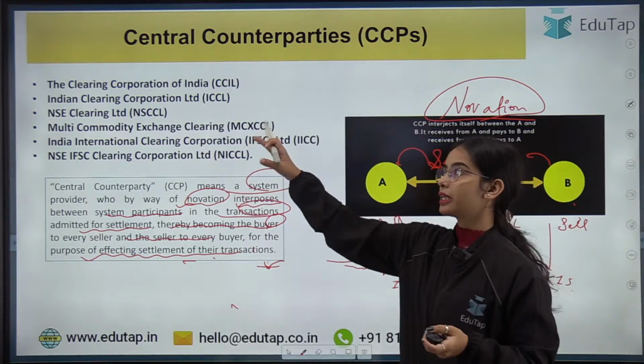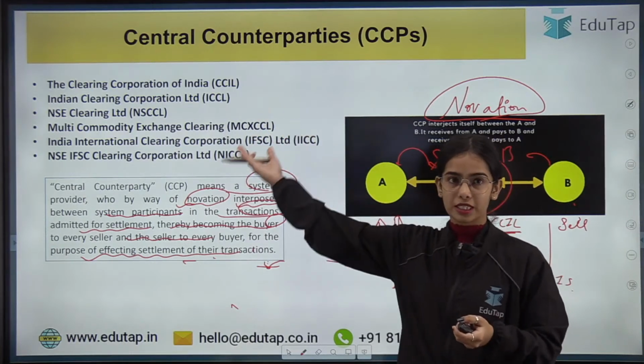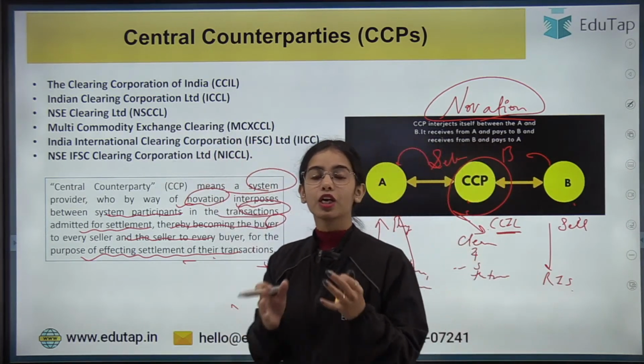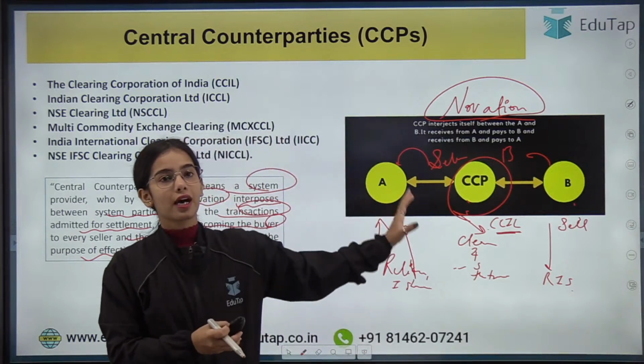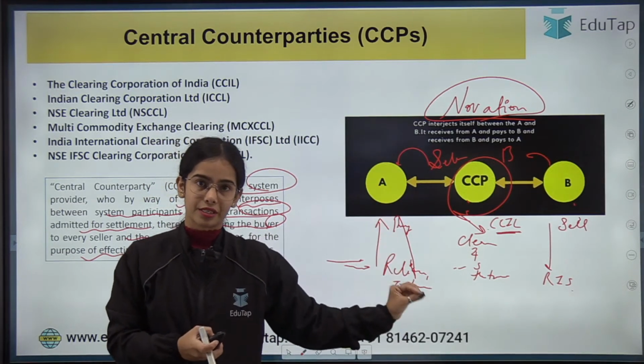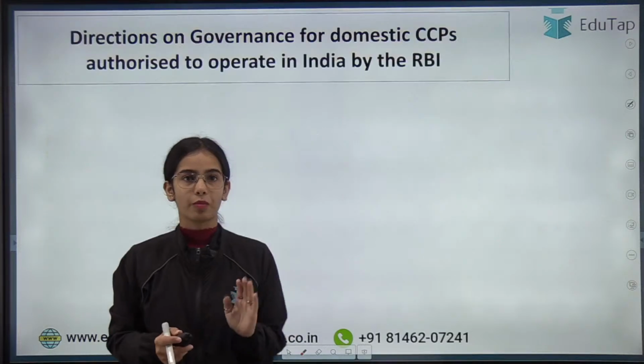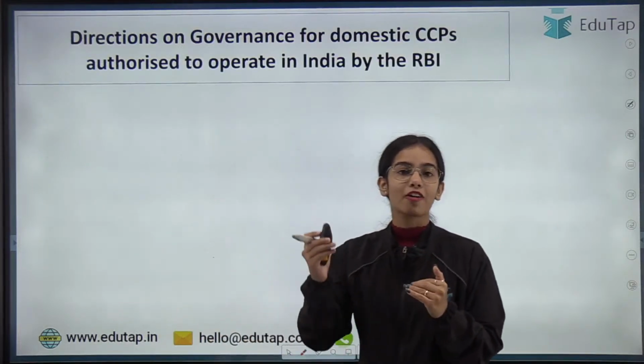You can understand the Clearing Corporation of India, and these are the important central counterparties, and through the method of novation, they are clearing and settling the trades. Okay, so these are the central counterparties. So for them, the directions have been updated.